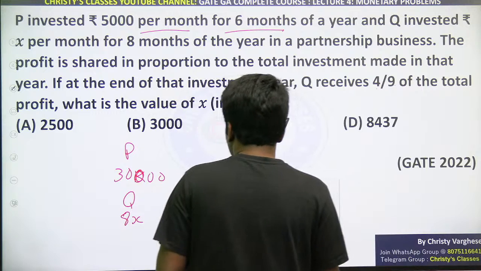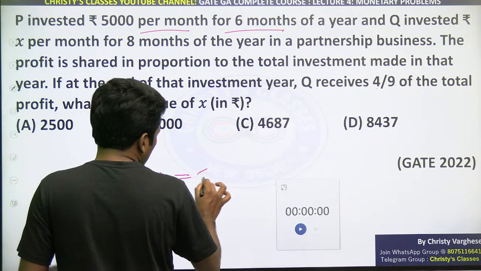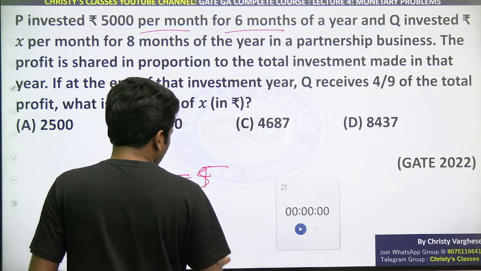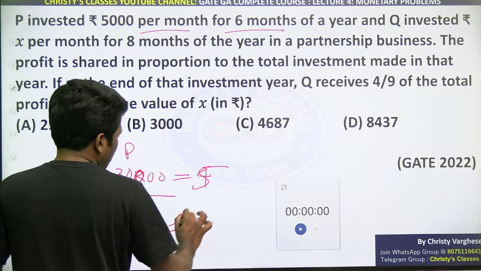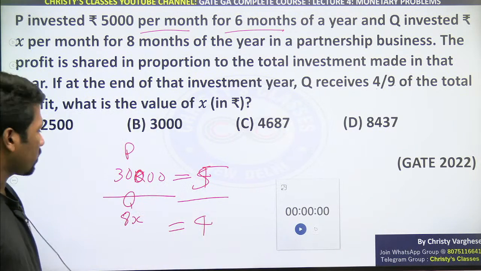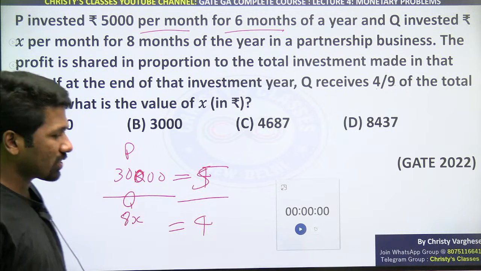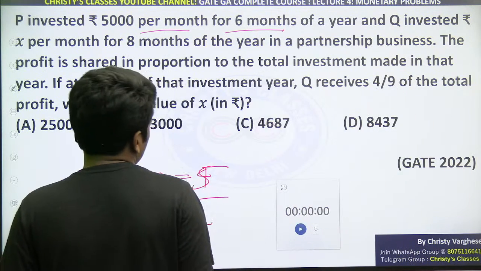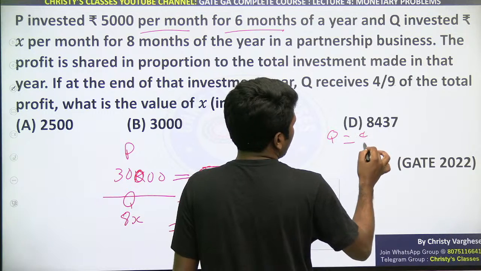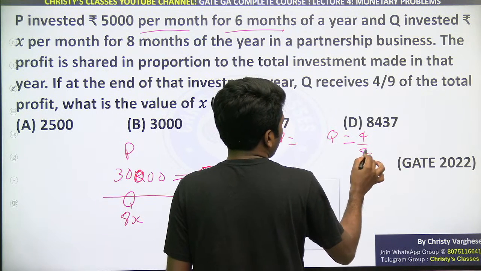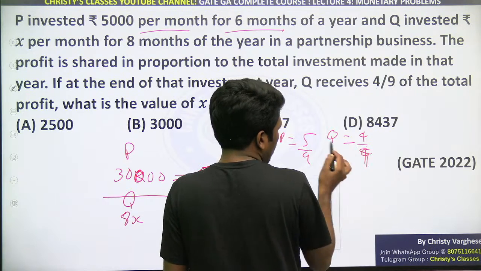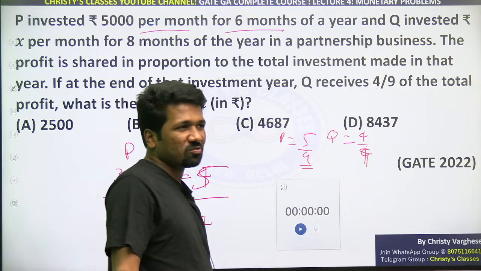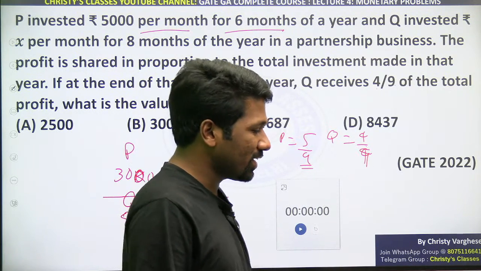So P is 5 and Q's investment is 4. That means 30,000 by 8x should be equal to 5 by 4. From that you can easily find the value of x. Very simple if you understood it logically. Is that clear or not? Because Q's share is 4 by 9, P's share should be 5 by 9, because the remaining is 1 minus 4 by 9, which is 5 by 9. Don't write 1 minus 4 by 9 and all. You have to directly think it and write it.